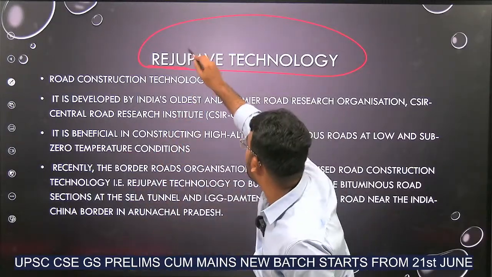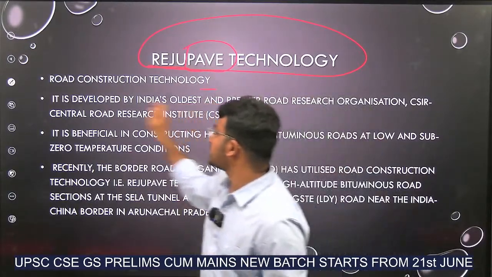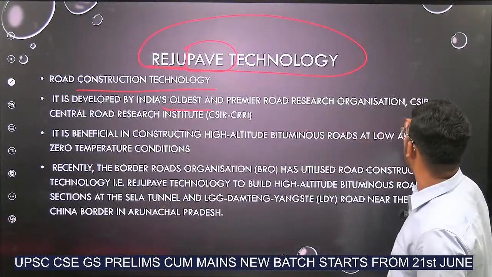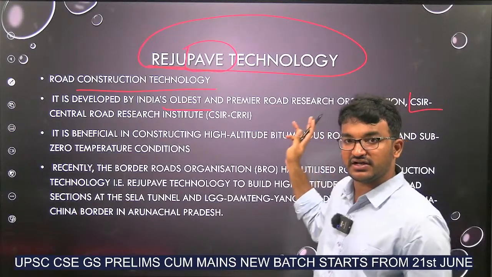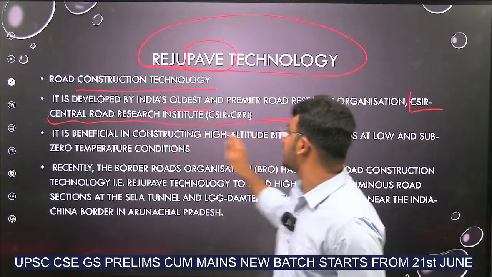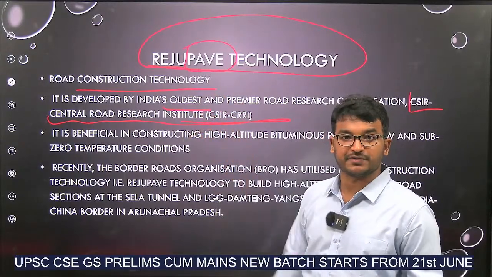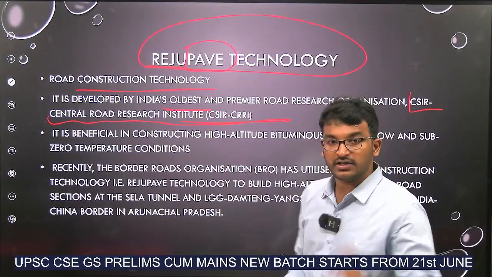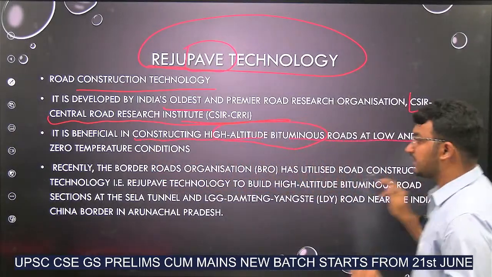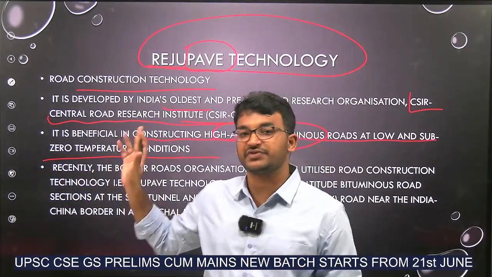The name itself, see, pave. Pave means paving the roads, right? Road construction technology. It is developed by India's oldest and premier research organization, CSIR, Council for Scientific and Industrial Research, through an associated laboratory, Central Road Research Institute. CSIR's CRRI has developed this reusable technology. As I told you, it is beneficial in constructing high altitude bituminous roads at low and sub-zero temperature conditions. So in the border areas, in the northern areas, we can use this technology.